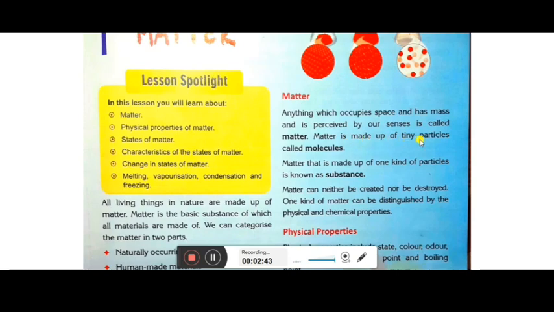Matter is made up of very tiny particles called molecules. Matter that is made up of one kind of particles is known as a substance. Matter can neither be created nor destroyed, and one kind of matter can be distinguished by its physical and chemical properties. That means you can differentiate between different matters on the basis of physical and chemical properties.